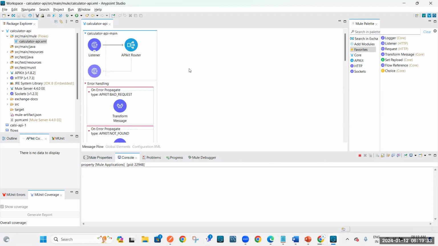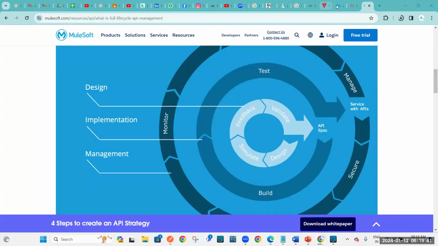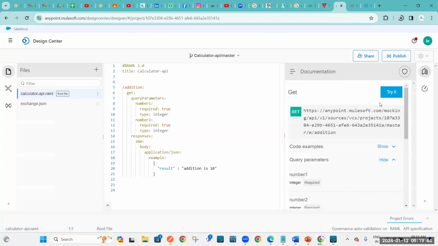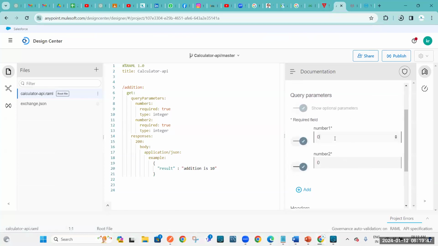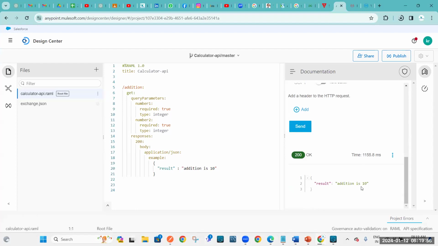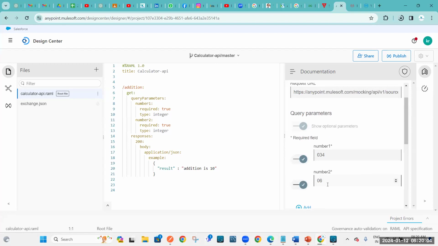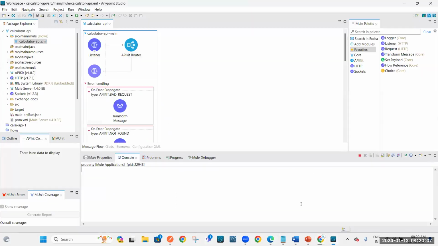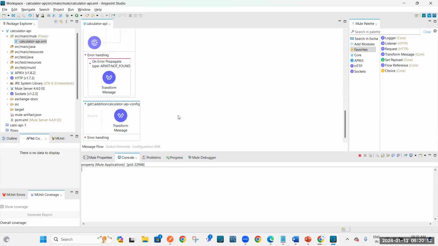So today, our goal is, like yesterday we passed 2 values for addition. But whatever you test here, let's say you will get 10 only. Let's try it. If I pass 34 plus 6, it should come 40, but we'll get only 10, right? This is design, so that's why we are getting this. If you want to get the actual 40, that logic we need to implement over here. I'll explain how to implement this.